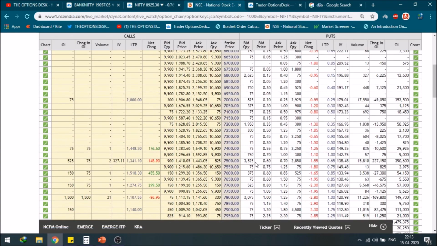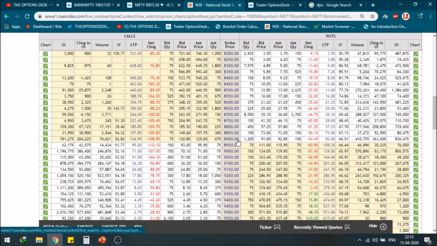So at this level, we are in 1800 ITM, that is in the money contracts. As you can see, for the higher resistance first, we will see the maximum OI. Just close your eyes and open the call side and see the maximum OI. Maximum OI is at 9000. That is the maximum resistance. First resistance R1 is at 9000.